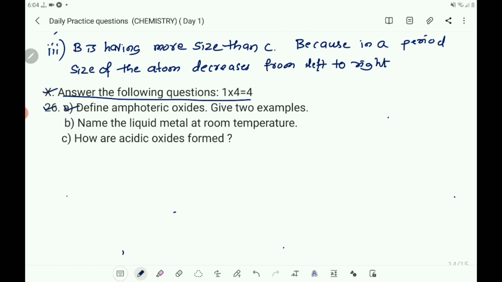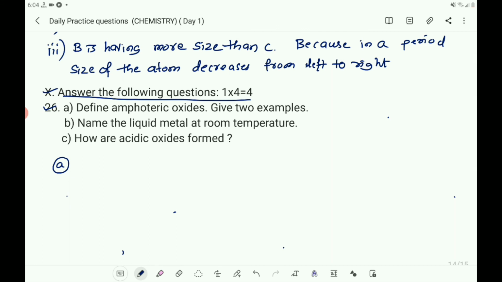The question A. Define amphoteric oxides. Give 2 examples. Question B is name the liquid metal at room temperature. Question C. How are acidic oxides formed? So first let us take the question A. So what is the answer for the question A? The question is define amphoteric oxides. Give 2 examples. So what are amphoteric oxides?